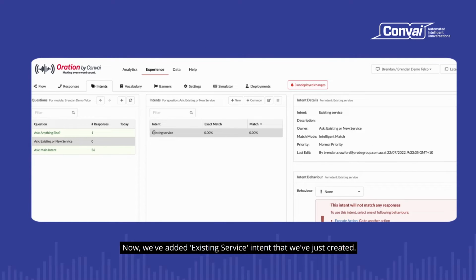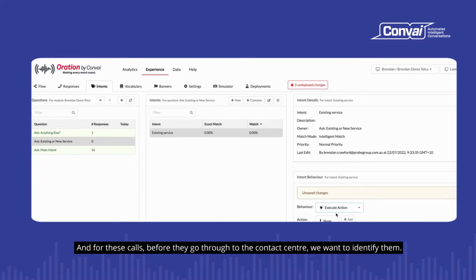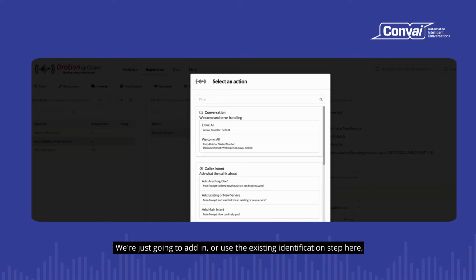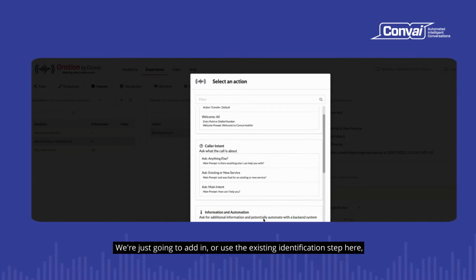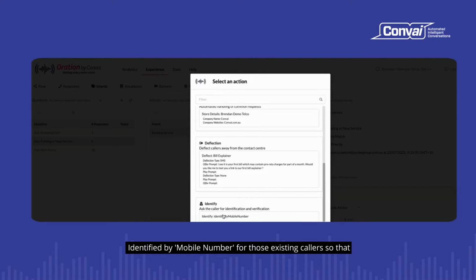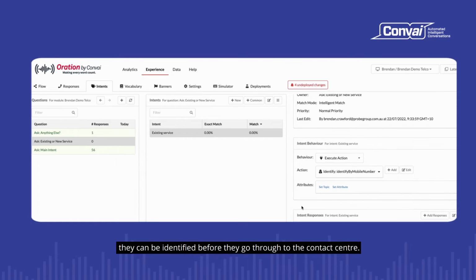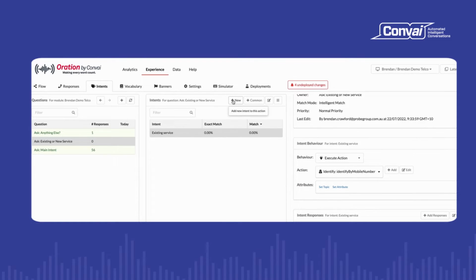Now, with that existing service intent that we've just created, we want to add a behavior to that. So we want to execute a follow-up action. And for these calls, before they go through to the contact center, we want to identify them. So we're just going to use the existing identification step here, identified by mobile number, for those existing callers so that they can be identified before they go through to the contact center.